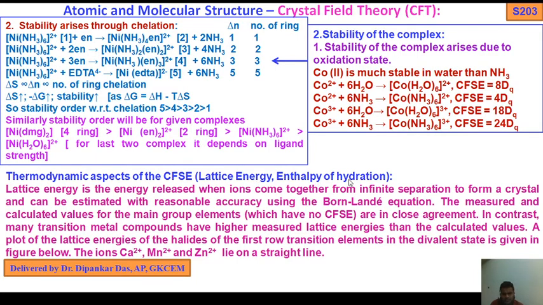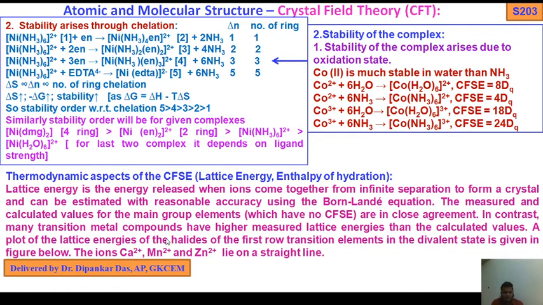So lattice energy, enthalpy of hydration. Now lattice energy is the energy released when ions come together from infinite separation to form a crystal, and can be estimated with reasonable accuracy using the bond length equation in chemical bonding. The measured and calculated values for the main group elements, which have no CFSE, are in close agreement.